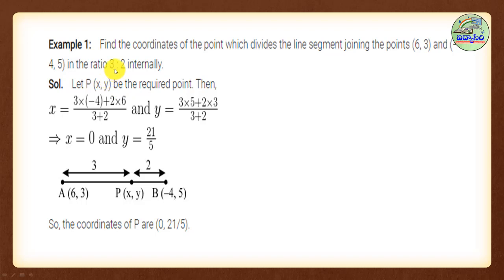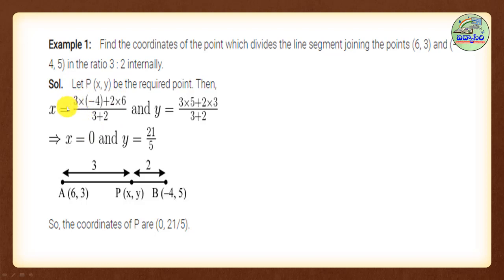So for that, we have to identify what is x1, what is y1, what is x2, y2 and the ratio. Now you see x1 is 6, y1 is 3, x2 is -4, y2 is 5, m is equal to 3, n is equal to 2.